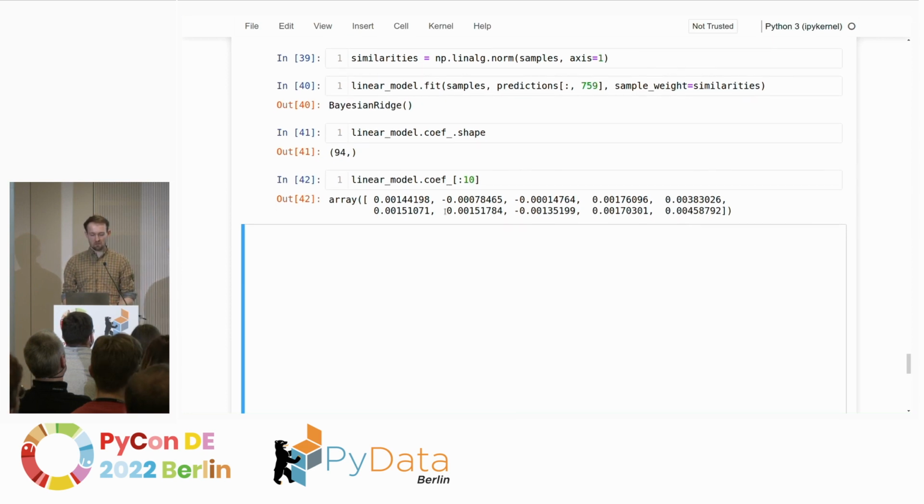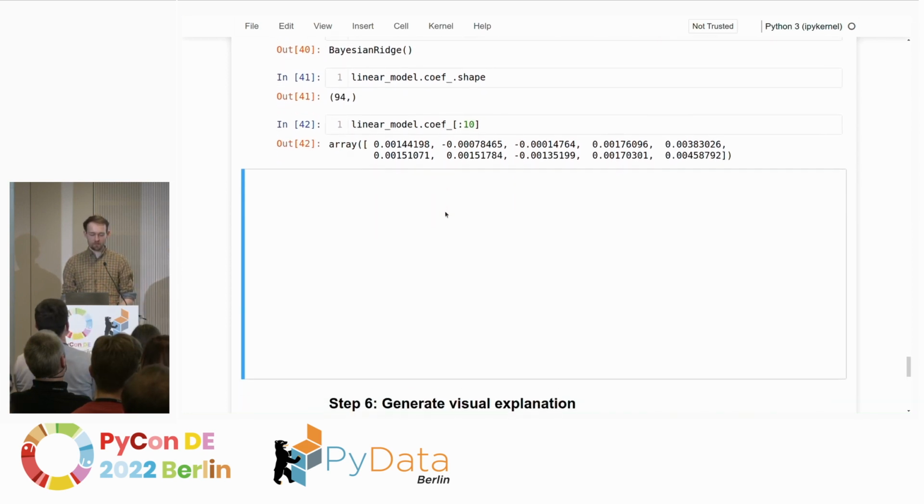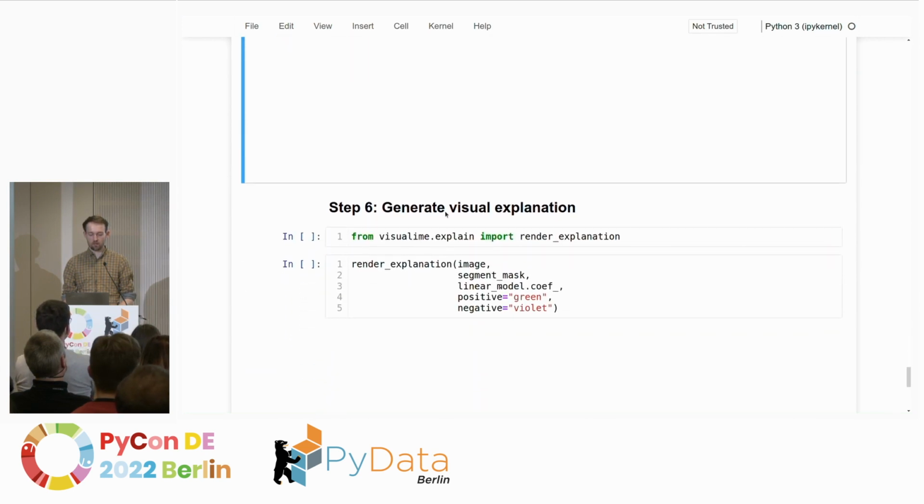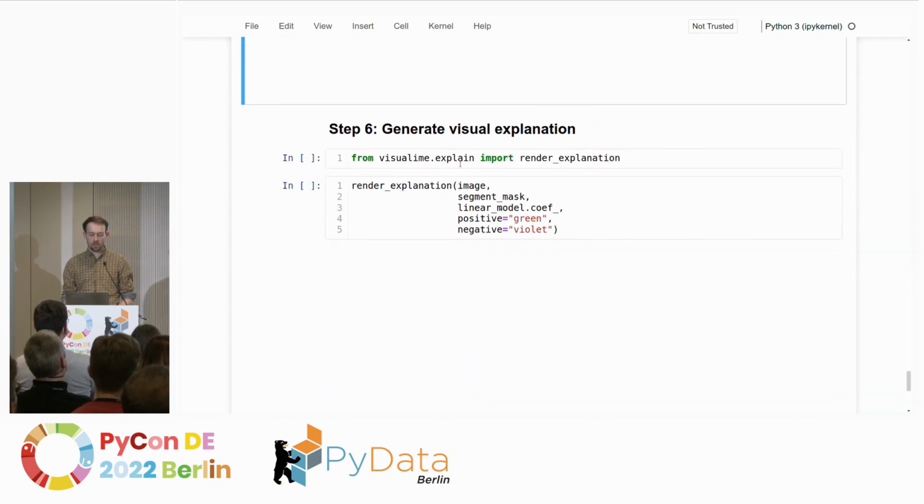But that's not really understandable. It's also very hard to digest. And so we can also generate a visual explanation from that. For that purpose, I'm not going to code this up. I will use a function from a package called Visual LIME, which we developed as part of XAI Studio, because we wanted to have a LIME implementation which is really meant for humans to look at.